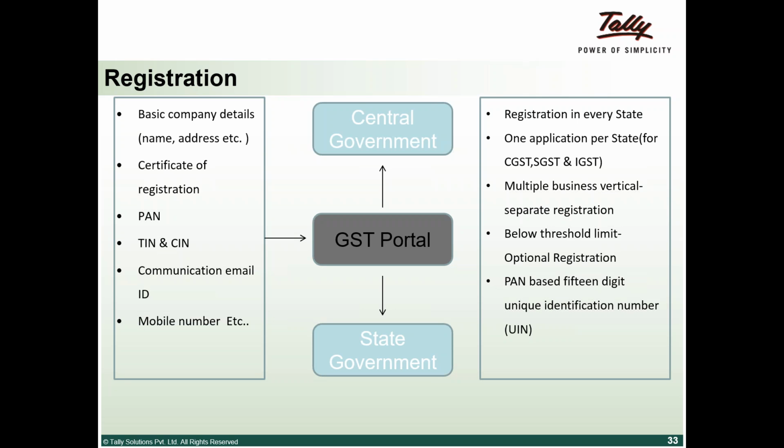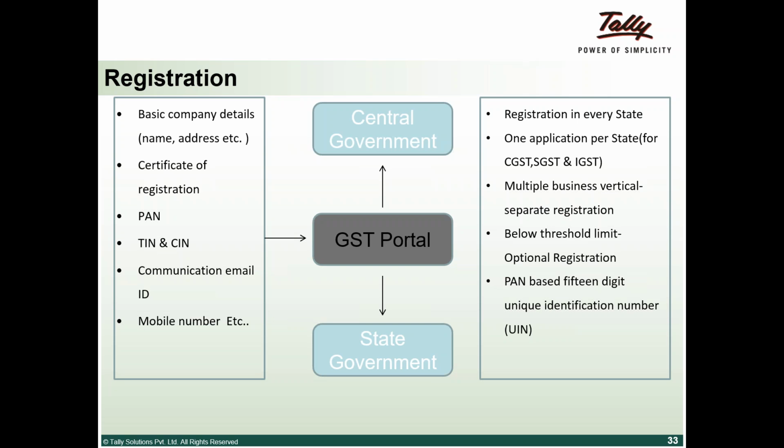As of now, it is going to be one application. So basically, there are 3 registrations: CGST, SGST and IGST. If you require an IGST registration, you can take it. If it is not required, because you are dealing within the state of Karnataka, then CGST and SGST registration is required. It is an application per state: if you want Tamil Nadu and Karnataka, you have to make a separate application for Tamil Nadu and for Karnataka.